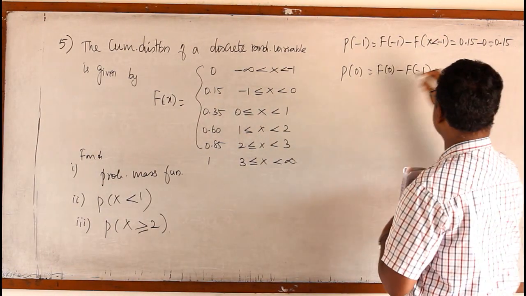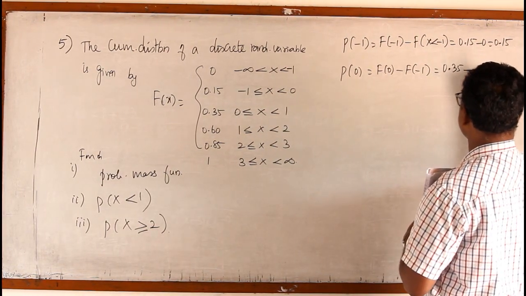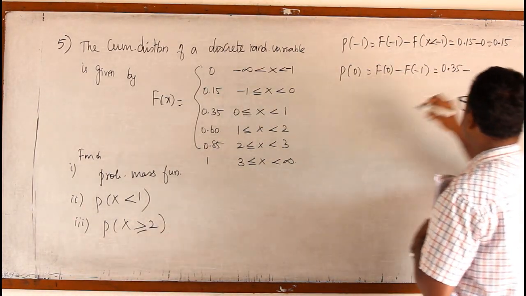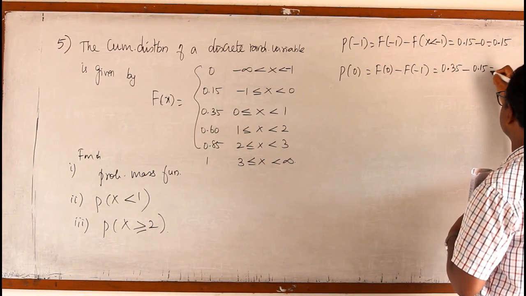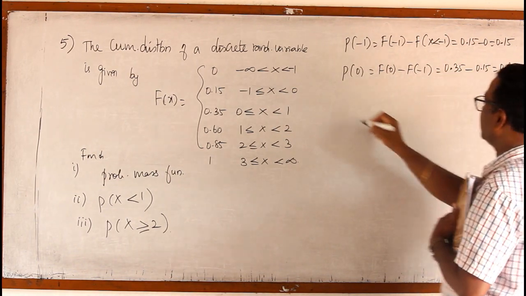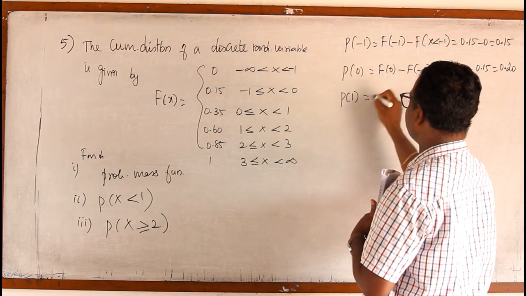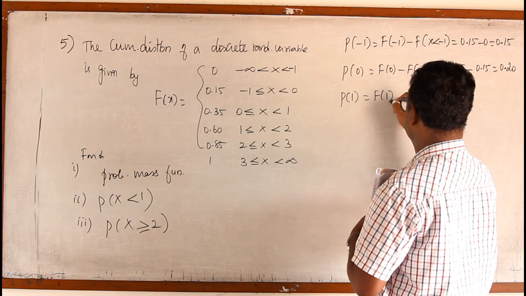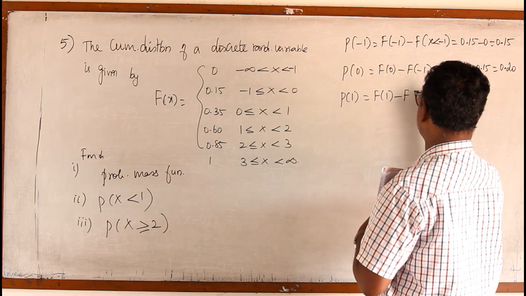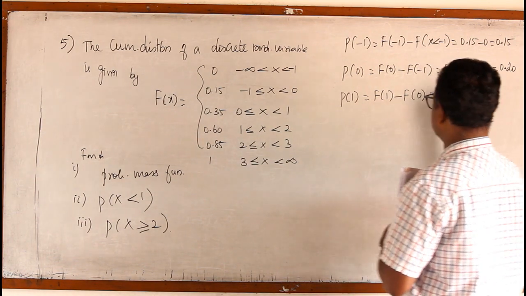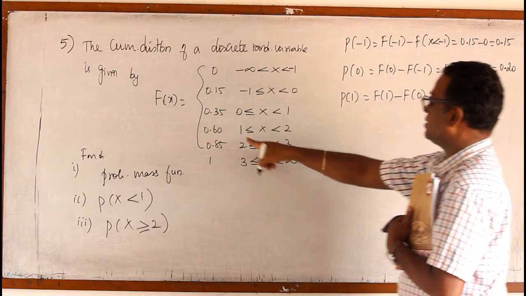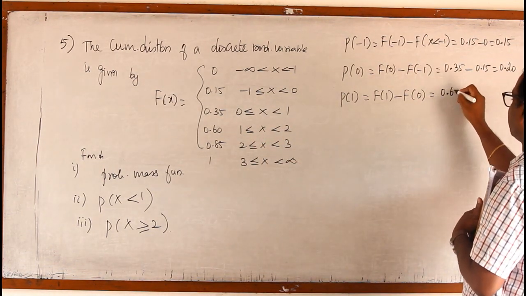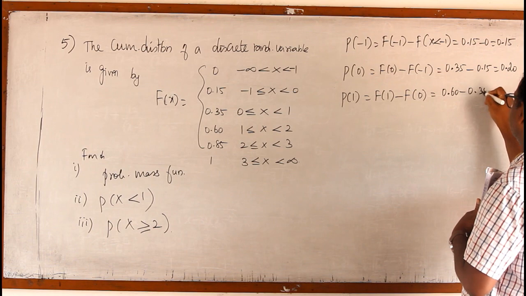F of 0 value is 0.35 minus F of minus 1 value 0.15. It is 0.20.